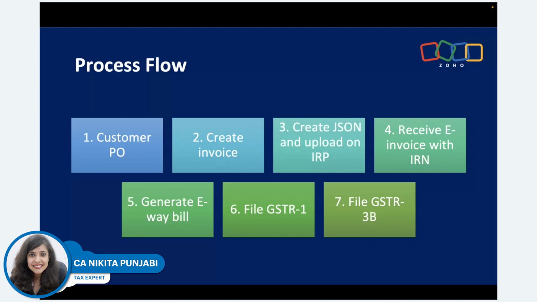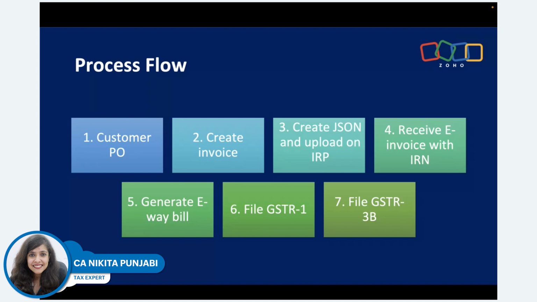Then you will receive the e-invoice with an IRN, that is an invoice reference number. Your e-way bill Part A will be generated automatically based on this IRN. Then you can file your GSTR-1. In GSTR-1, wherever you've created e-invoices, everything gets pulled automatically.